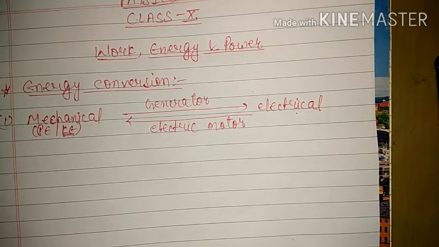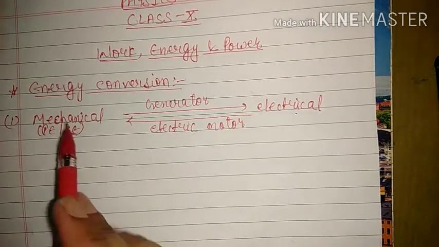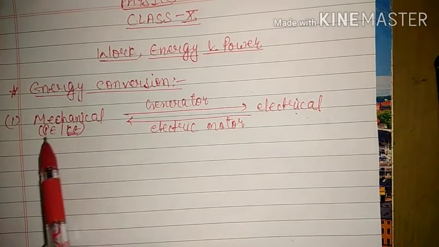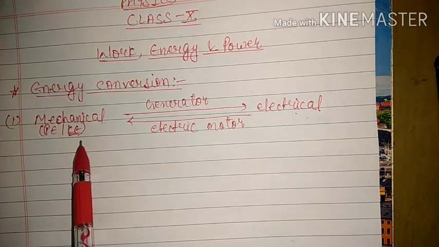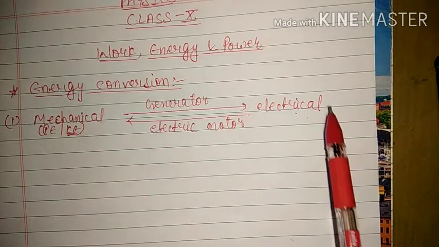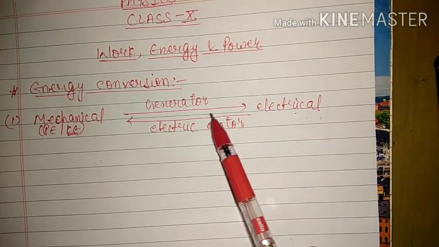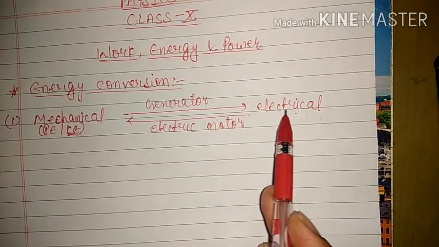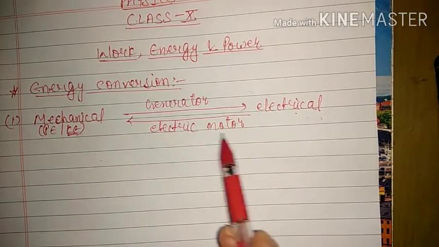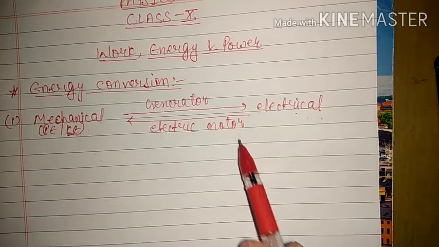So our first energy conversion is mechanical energy into electrical energy. We know that mechanical energy will be in the form of potential energy or kinetic energy. Rotational kinetic energy can be converted into electrical energy with the help of an electric generator, and electrical energy is converted into mechanical energy with the help of an electric motor, which we are using every day.